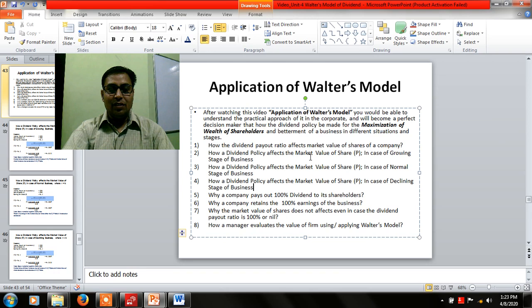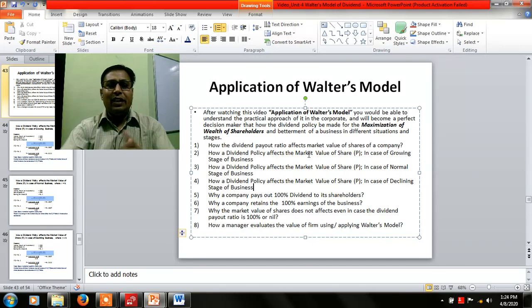Today, the lecture is to be delivered on the dividend models. This basically is the dividend model of Walter, and we will discuss in this lecture particularly how Walter's model is applied in the corporates, actually in all the units of the corporate sector.